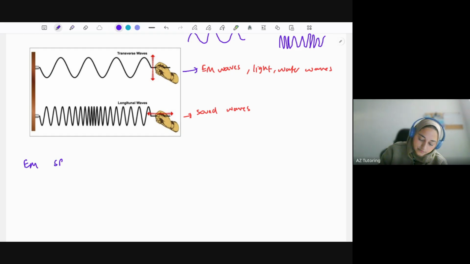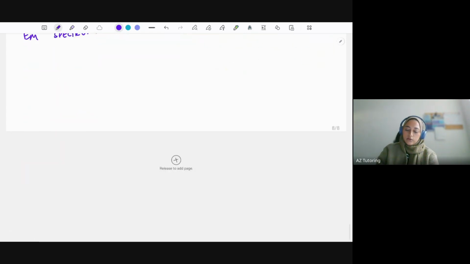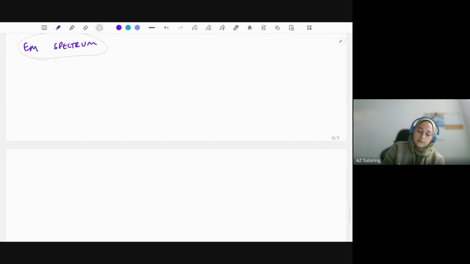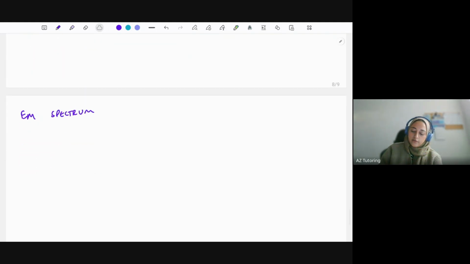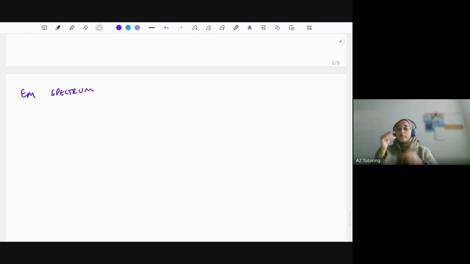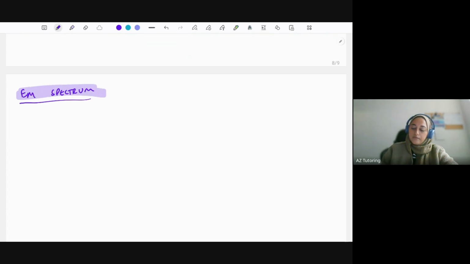Now, let's speak a little bit about the electromagnetic spectrum in the last 10 minutes, just because of time. The electromagnetic spectrum is the, I'm doing a new page, order of waves in spectrum, essentially. You need to memorize this. You won't be given this in the exam, unfortunately. So it starts off with radio waves. Now, for each of these, you need to know the frequency of them, the wavelength, and so on as well. But because it's in a spectrum, it follows a pattern.